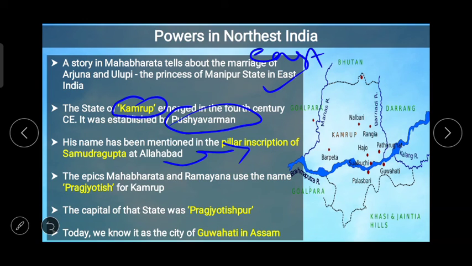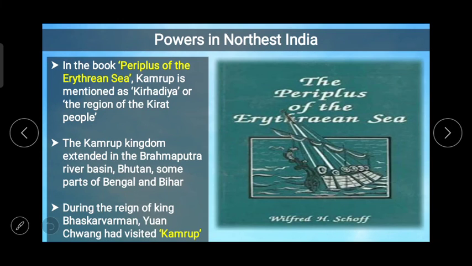The capital of that state was Pragjyotishpur. क्या नाम था? Pragjyotishpur. Today we know it as the city of Guwahati in Assam. आज की जो गुवाहाटी में सिटी है आसाम, वो ये थी. यहाँ पर आप देख सकते हैं कामरूप in the map. In the book Periplus of the Erythraean Sea, Kamrup is mentioned as Kirhadia, or the region of the Kirat people. The Kamrup kingdom extended in the Brahmaputra river basin, Bhutan, some parts of Bengal and Bihar.